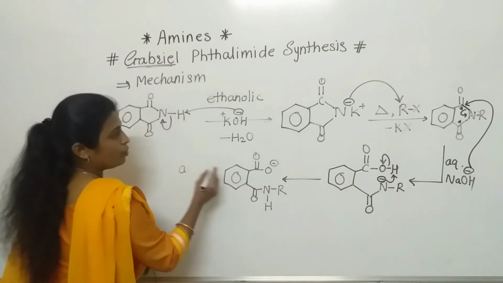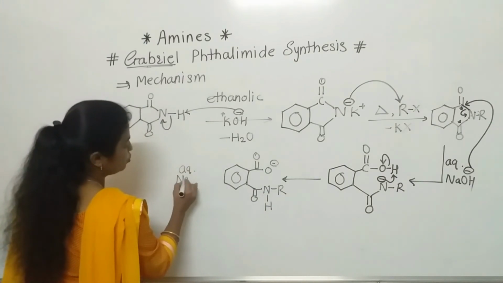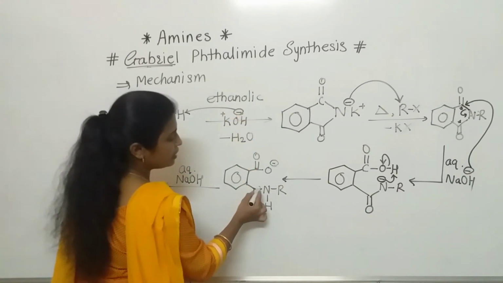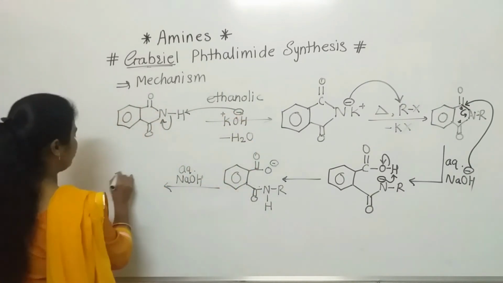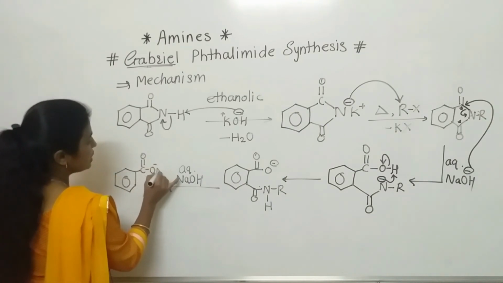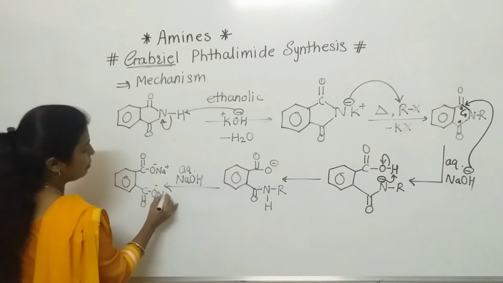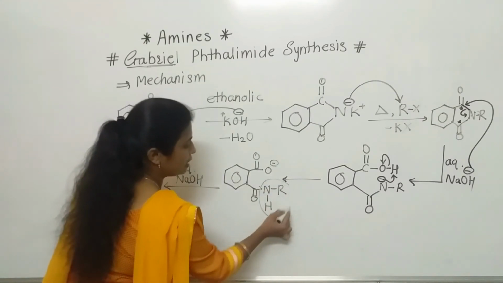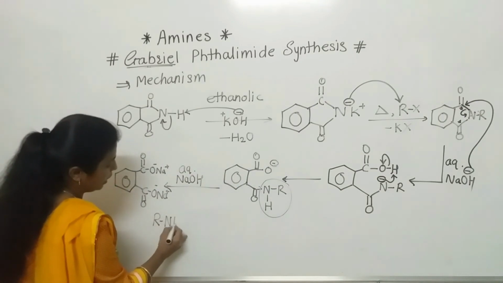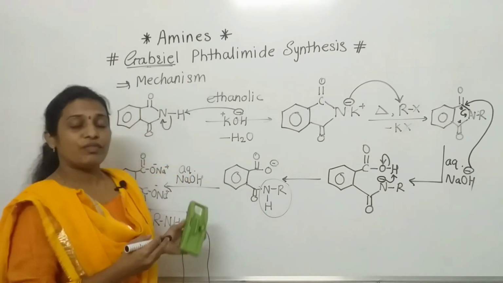Similarly, whatever steps we followed for one NaOH, another NaOH molecule will take part and follow the same reaction. Then this bond will be broken, and finally we get the product, C double bond O, O minus Na plus, and C double bond O, O minus Na plus, and along with that this part is removed, which is nothing but RNH2. This is our main product, the primary amine. Hope everyone understood that.